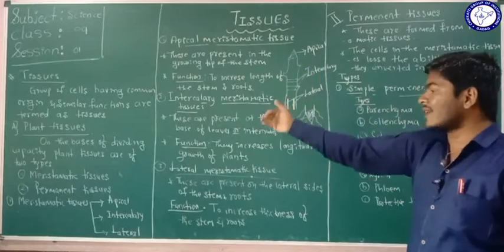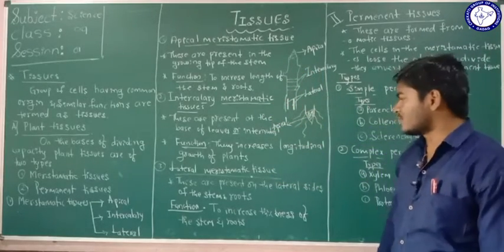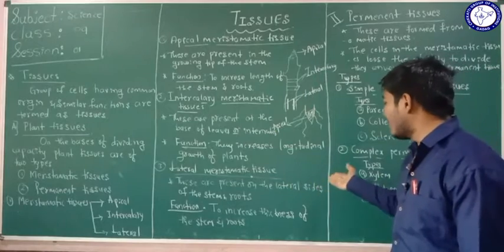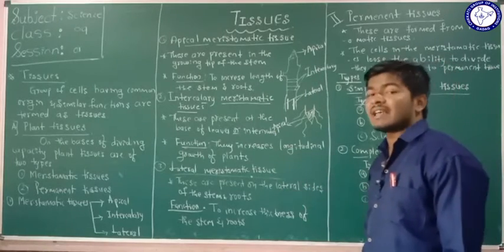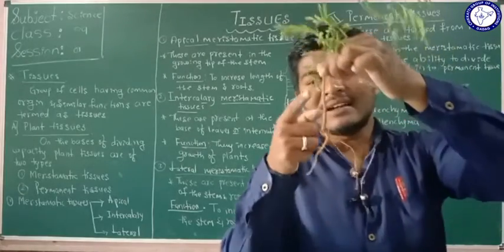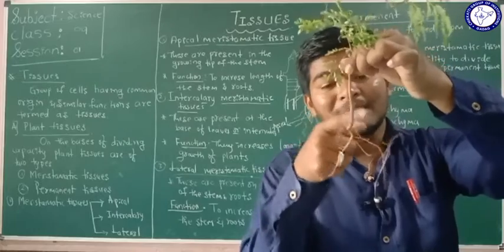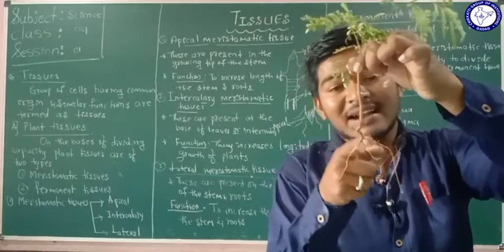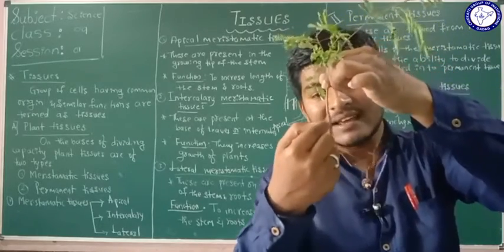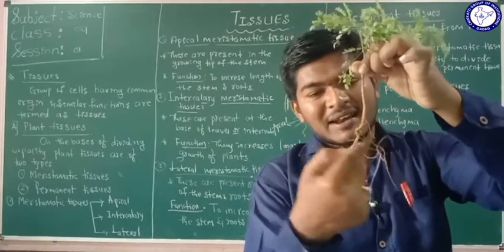So the third type of the meristematic tissues is the lateral meristematic tissues. These are present on the lateral sides of the stems and the roots. They are present inside here, lateral, on both sides, and in the roots here and here.